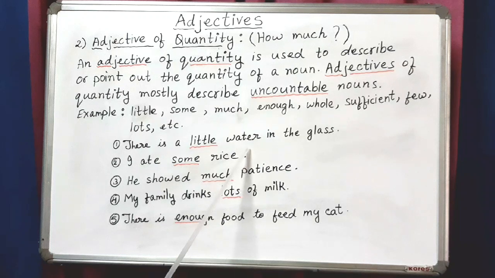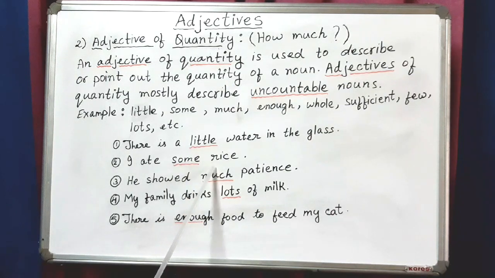Now water. We cannot count water like 1, 2, 3. We have to measure it. So we use adjective of quantity. And we say little water in the glass, alright, or little milk in the glass. Rice also we cannot count. So we measure it and we use adjective of quantity.